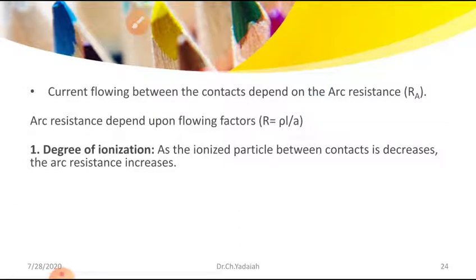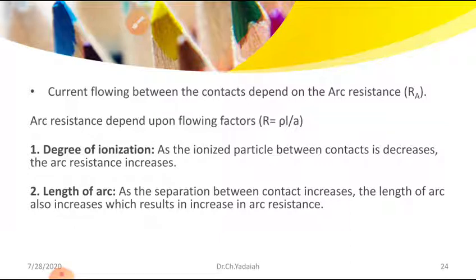Now the last one is the cross-sectional area of the arc. So next, R = ρL/A. Here ρ is nothing but the degree of ionization. How many ionized particles are present? How much is the length of the arc? And how much is the cross-sectional area of the arc? That is the thing you have to remember.